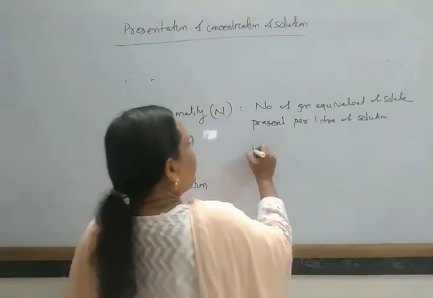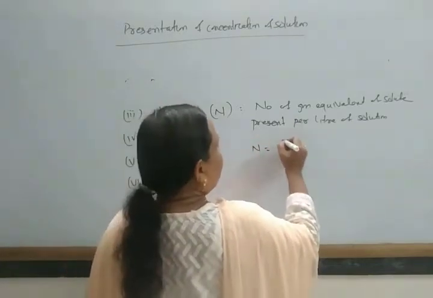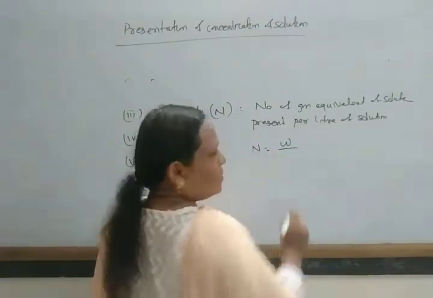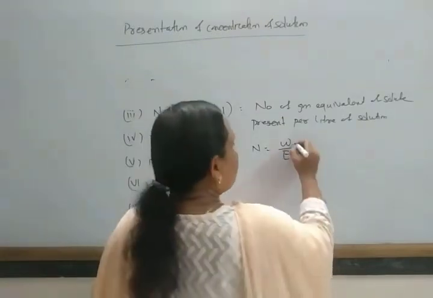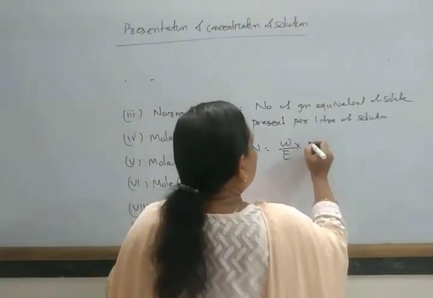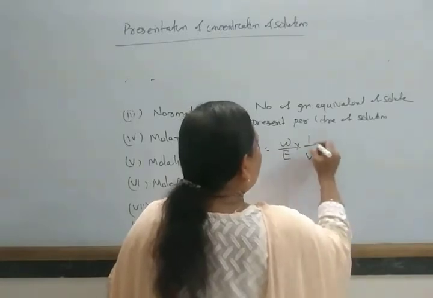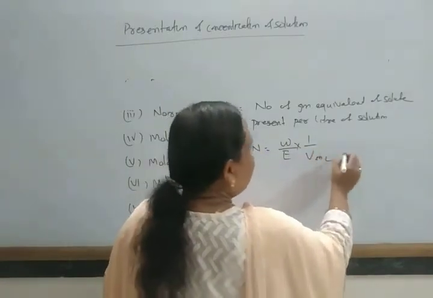Okay. So mathematically you can write normality equal to weight of the solute divided by its equivalent mass into 1 by V, when the volume is taken in liter.